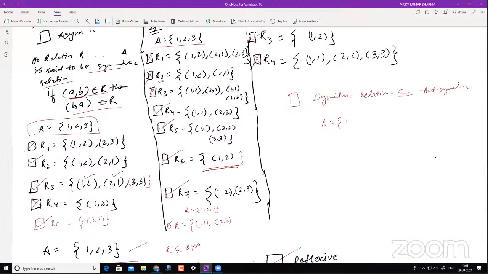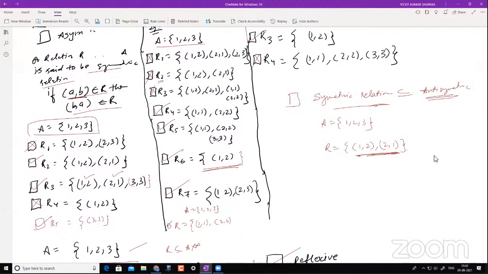I take 1, 2, 3. Now, my anti-symmetric relation is not for all cases, because you can have a symmetric relation where your R is something like this: (1, 2) and (2, 1). You can have these elements in your symmetric relation, but that won't be present in anti-symmetric, correct? Yes, sir.